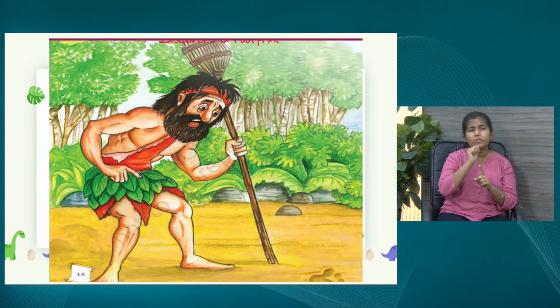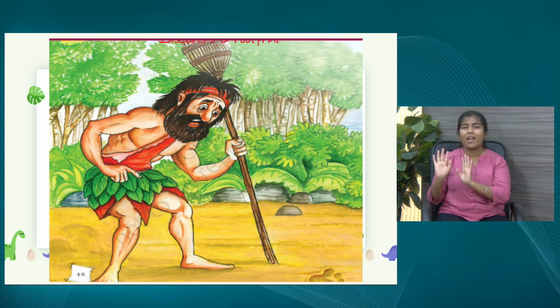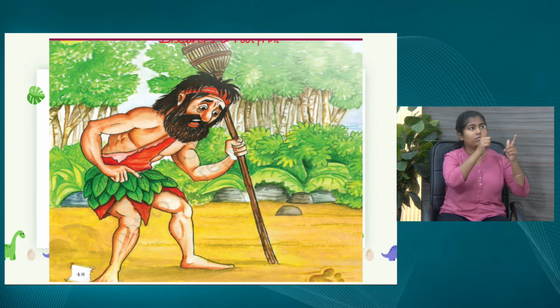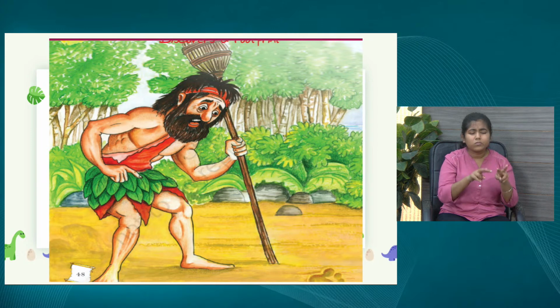Yes, ma'am. What kind of clothes is he wearing? He is wearing clothes made of leaves only. Why? Because he is in the jungle. He's in the jungle. There are no shops. Exactly. There are no tailors. He made these clothes out of leaves by himself. And his long hair, we can see. And as you have said, there is all greenery and he is all amazed, surprised. What is he looking at? At the footprint. A footprint that he found on the sand.